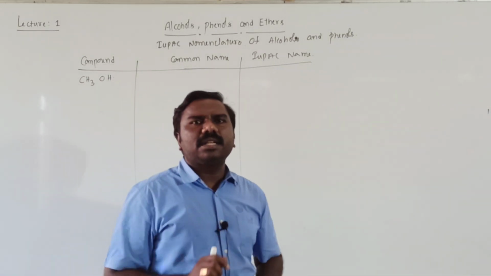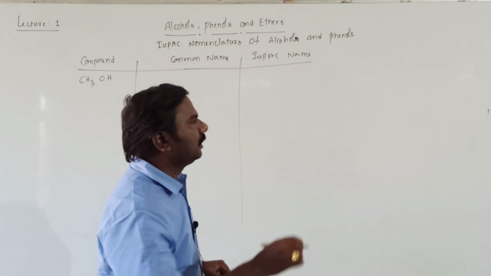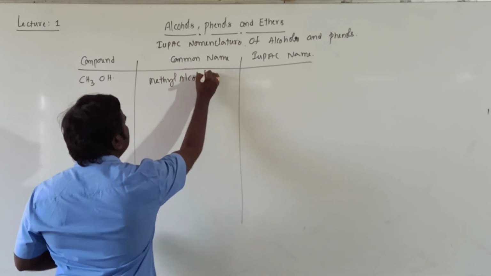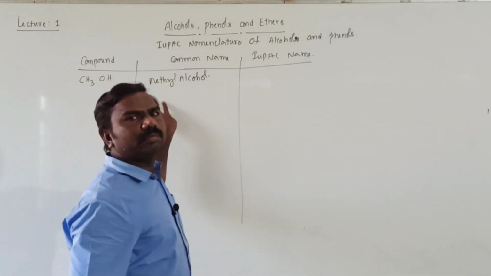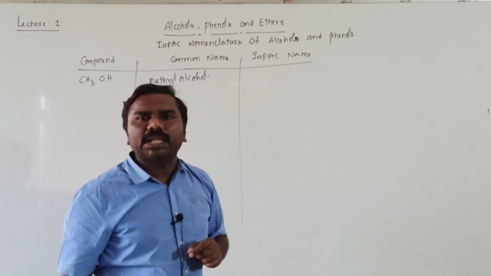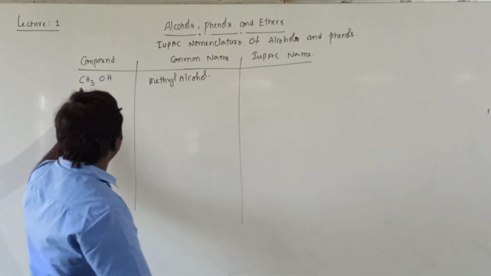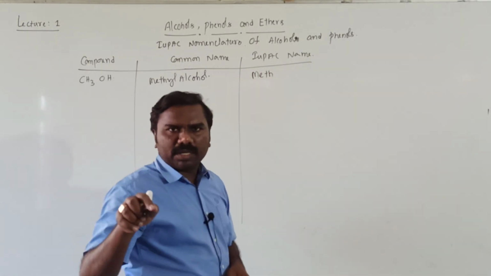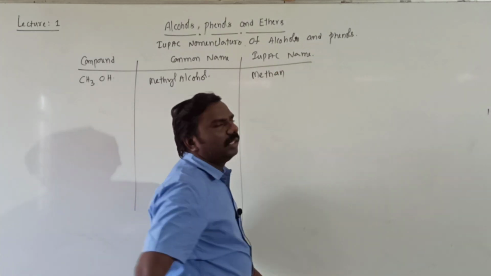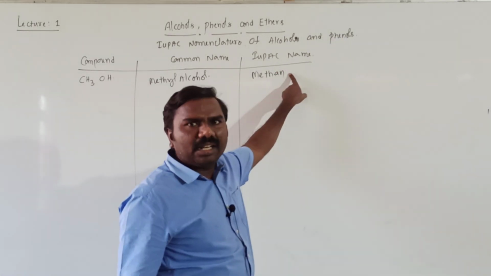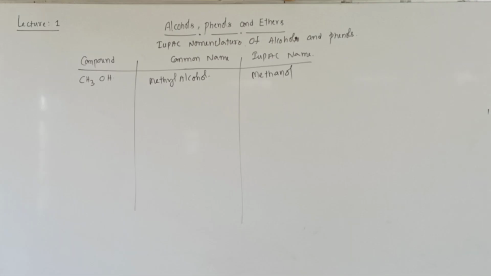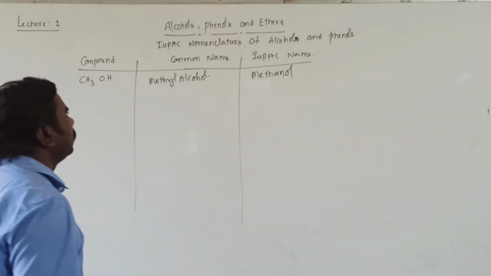CH3 is methyl, OH is alcohol, simply indicated as methyl alcohol. That is the common name. As per IUPAC, one carbon atom is meth, around carbon all single bonds is ane, the last letter E replaced by OL. The name is methanol.